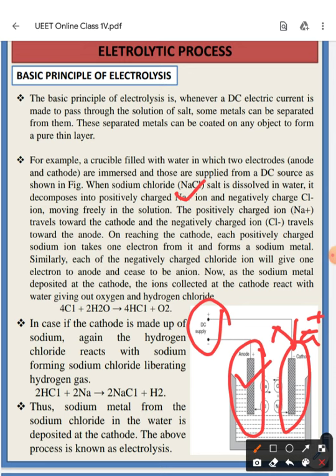Okay, so as the sodium is moving towards the cathode and the negative Cl minus is traveling towards the anode, on reaching the cathode, the positively charged sodium ion takes one electron and forms a sodium metal at the cathode.